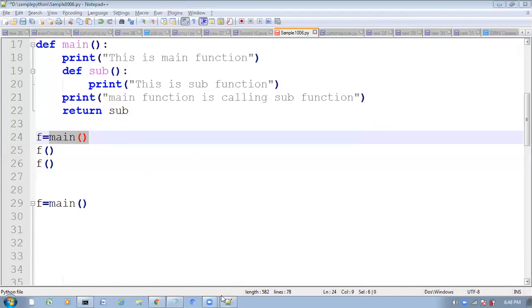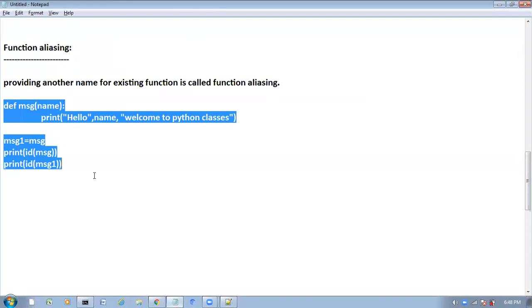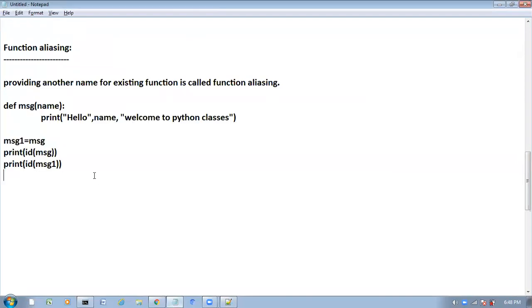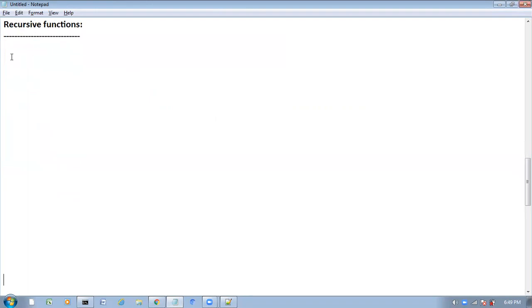Right. So now, do you guys have any idea about recursive functions? What is a recursive function? Recursive function means a function calls itself, and a function that calls itself is known as a recursive function.